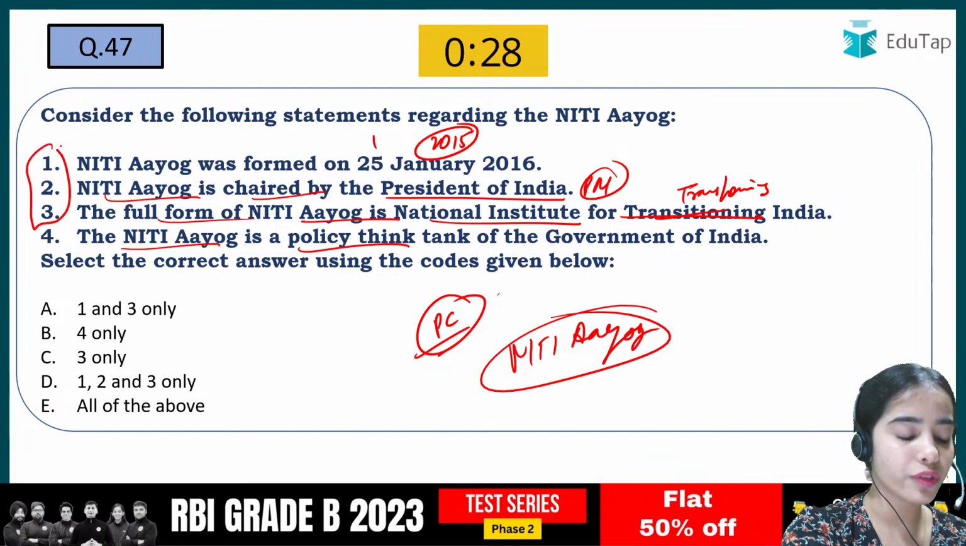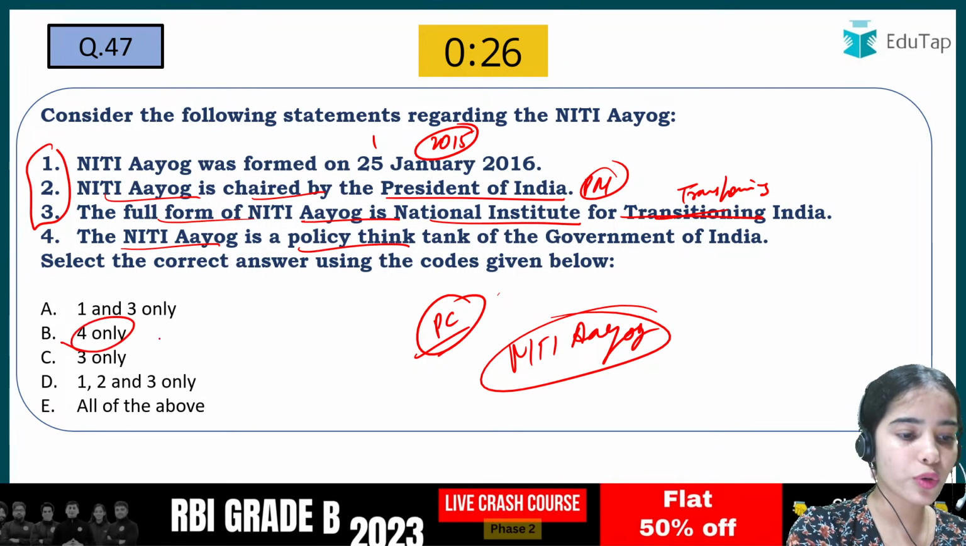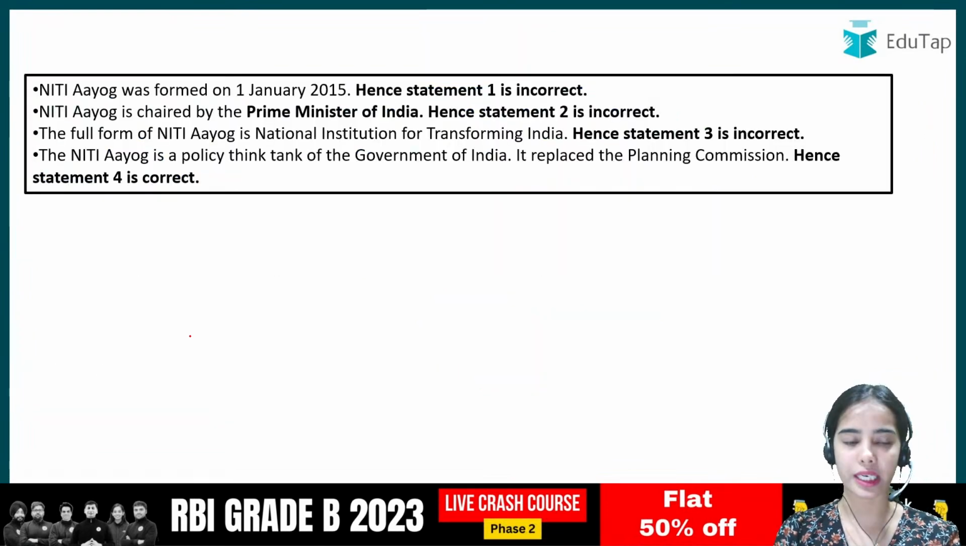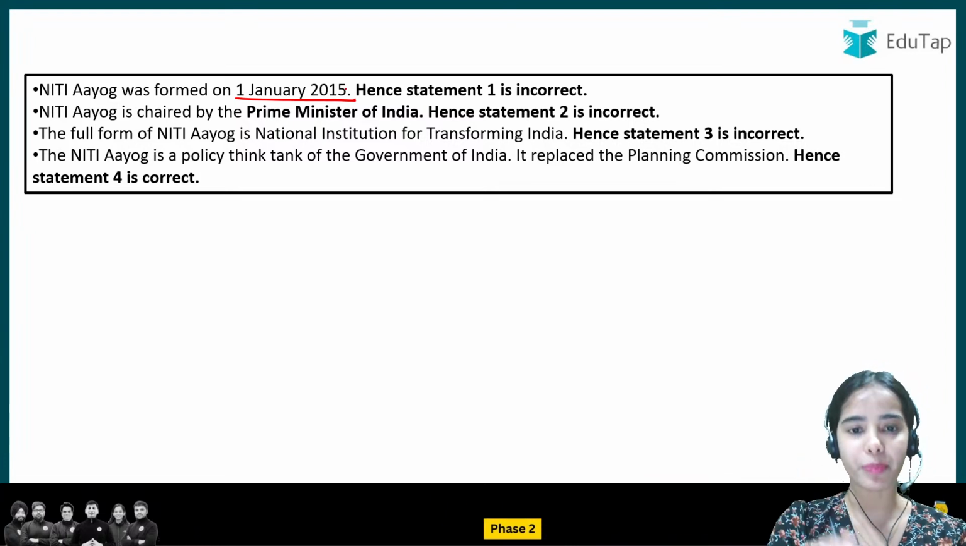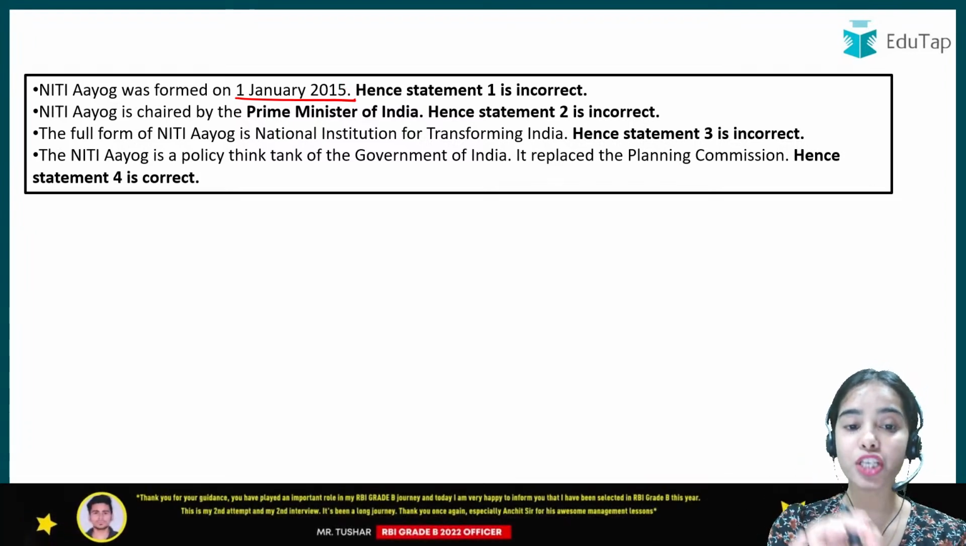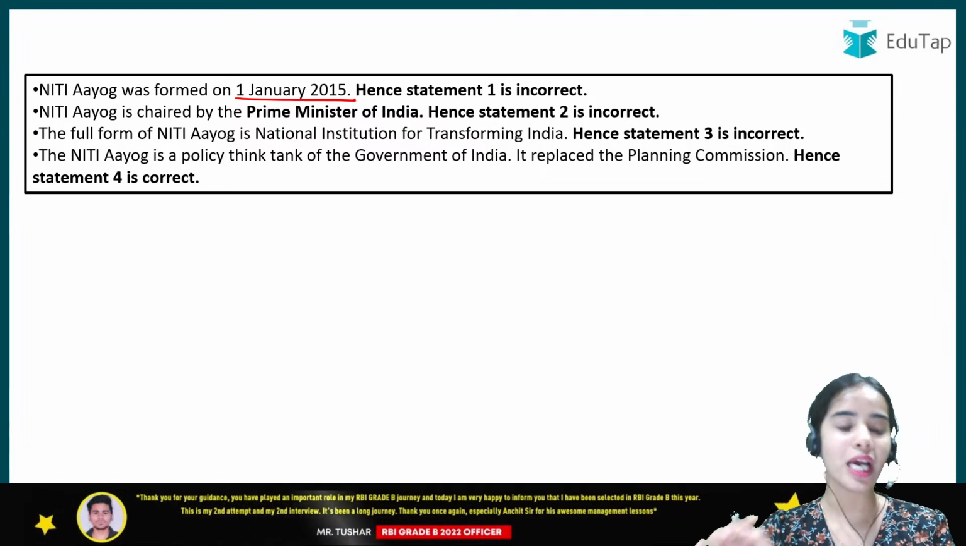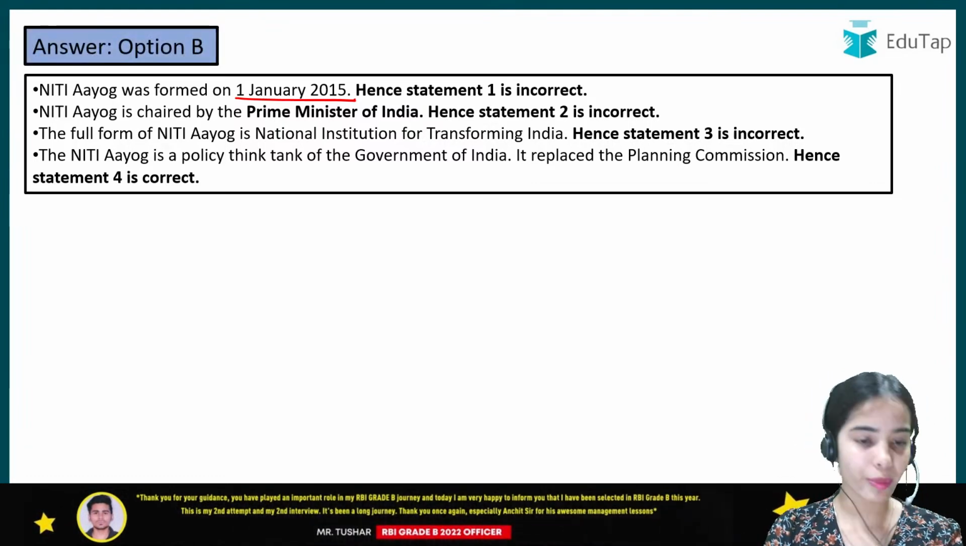So the first three statements are wrong. Only the 4th statement is correct. So yes, absolutely correct. Okay. So Niti Aayog formed on 1 January 2015, chaired by Prime Minister of the country. Full form is National Institution for Transforming India, and it is the think tank of the government of our country.